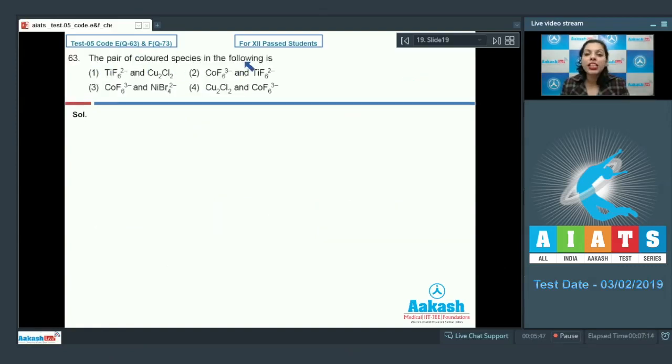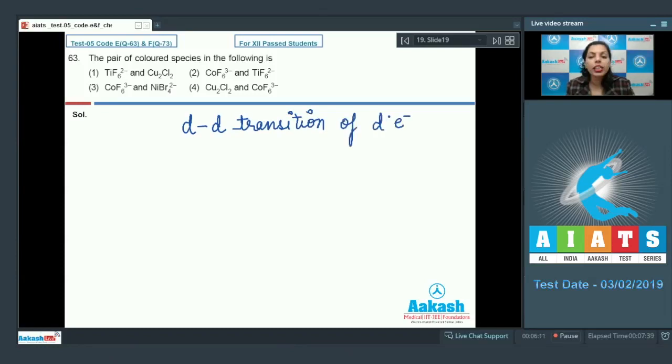The pair of colored species in the following is, we have different species given here. Certain are anion and some are the compounds. Let's check these species one by one. But before that, one thing I just want to make clear here, that color is due to d-d transition of d electrons.